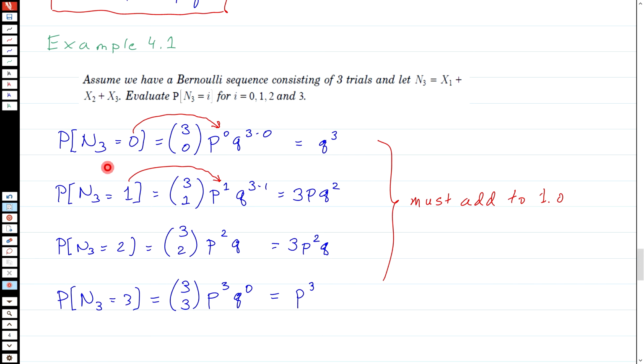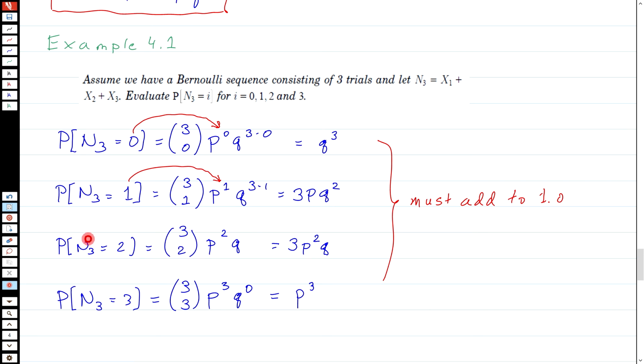Then we look at probability that n3 equals 1. So now I've got 1 success, so the power on p is 1. And that means I've had 2 failures, so the power on q is 2. And there are 3 ways of having that 1 success in the 3 trials. So 3 choose 1. So I got 3 times p q squared.